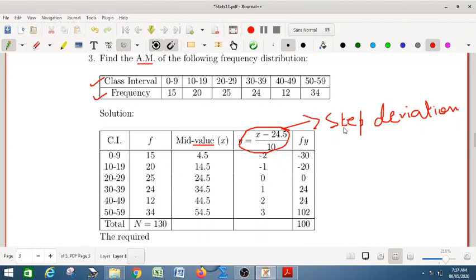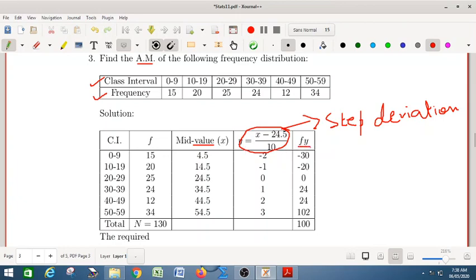This method is called step deviation. The origin is generally chosen at the middle of the observed distribution, and the scale, here 10, is chosen as the class width for class intervals of equal width. If the class intervals are of unequal width, then you have to choose the HCF of the class widths. So we have introduced a new variable y.